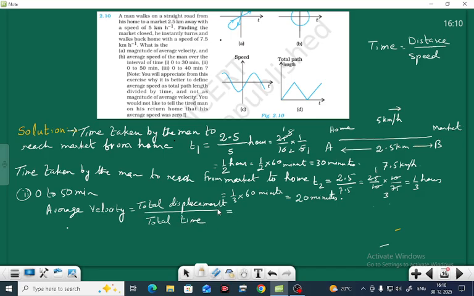You can see here what the total displacement is. It goes from A to B and B to A, so the displacement is 0. Whatever may be the time, it comes to 0 by total time. Therefore, the average velocity is 0.